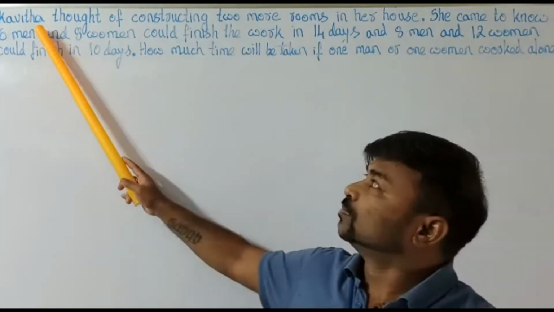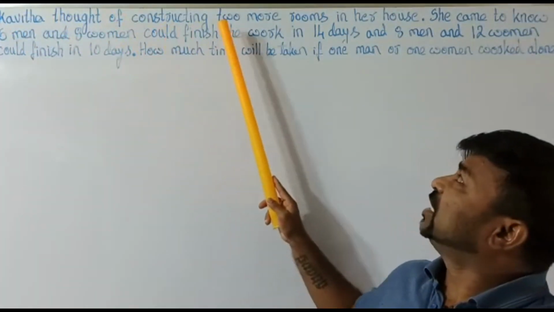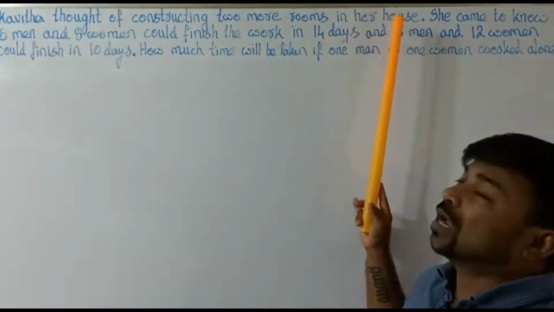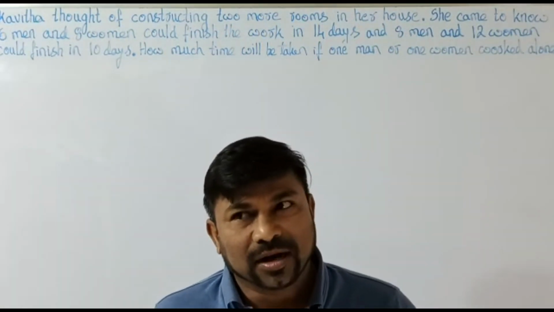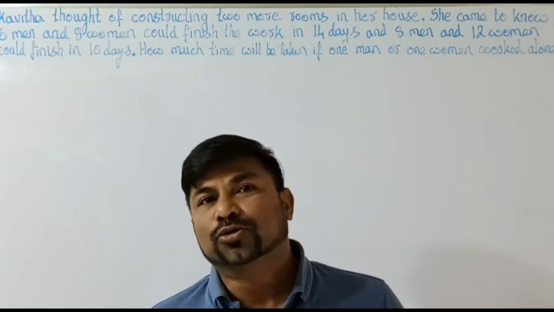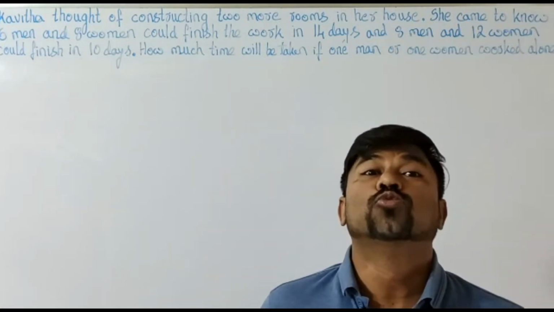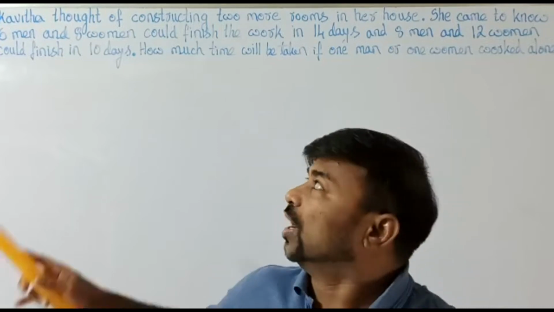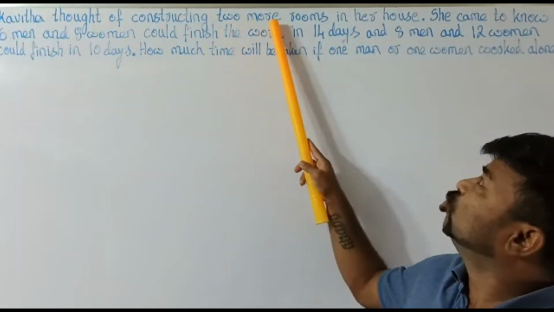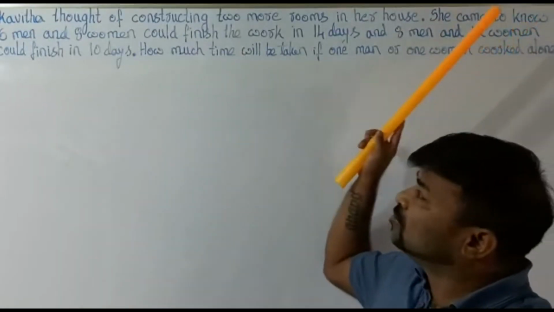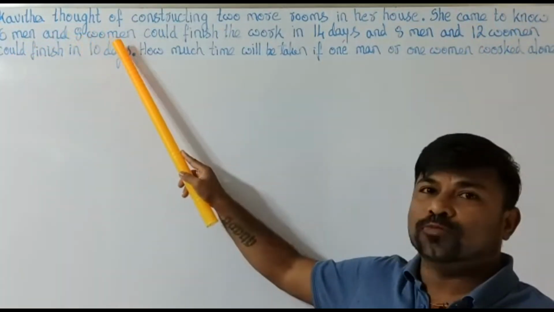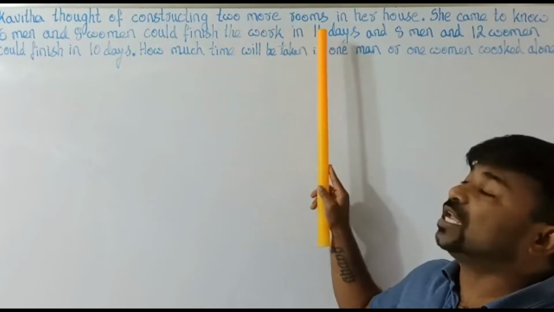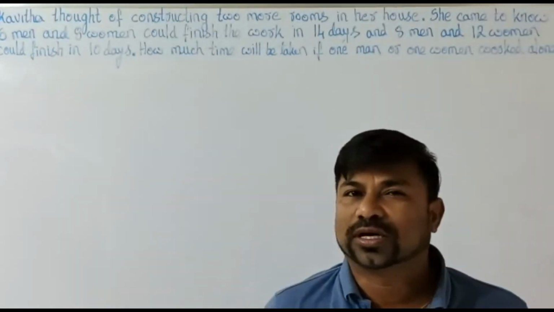Let's go from here. Kavita thought of constructing two more rooms in her house. So we are dealing with a person by the name Kavita. What is the work she is planning to do? She likes to construct two more rooms in her house. She came to know that 6 men and 8 women could finish the work in 14 days. This is what it says.